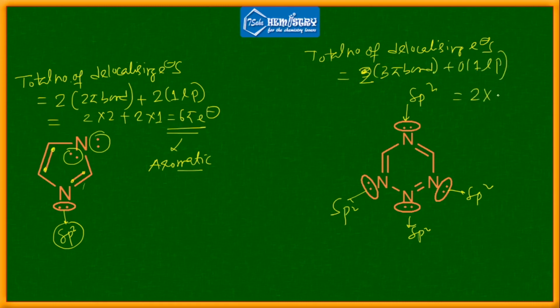That's why 2 into 3, that is 6 pi electrons. This is also aromatic. So this is how we can calculate aromaticity with the help of Huckel's rule.